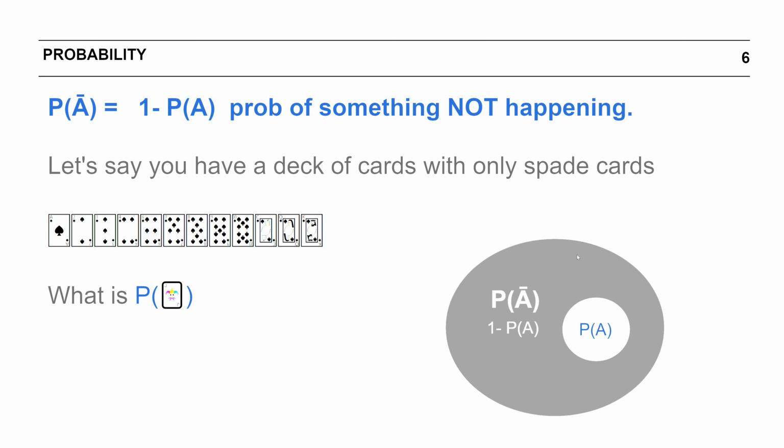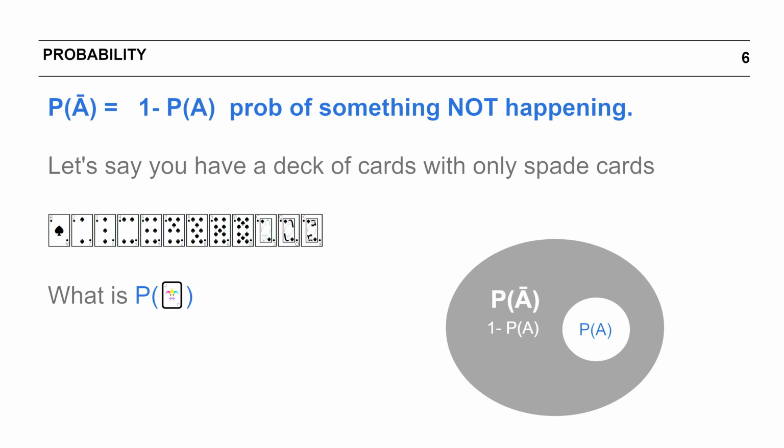Rule 2. The probability of something not happening is 1 minus the probability of that event happening. Imagine the event space as the set of all possibilities. This would be the gray circle in the presentation. In that, if we have some events of interest which we call A, the probability of A becomes a subset of all the possibilities. In the slide you would see this as that white circle.